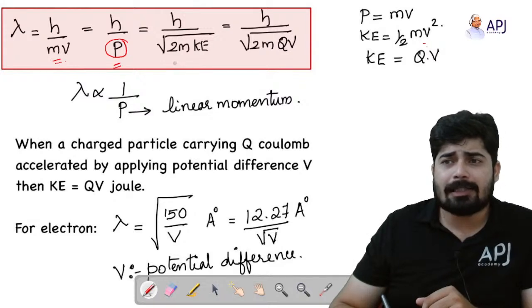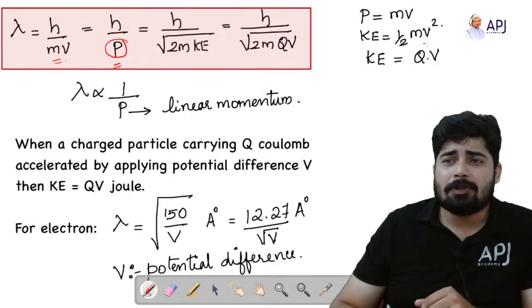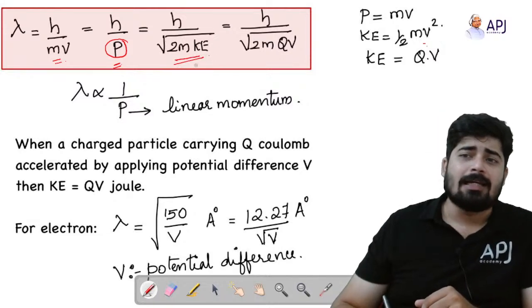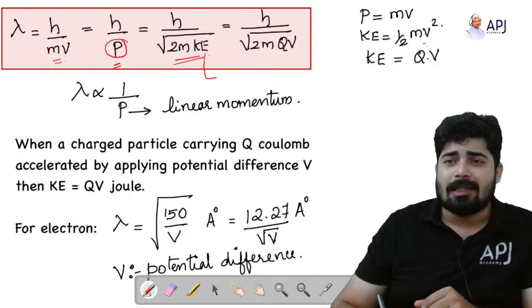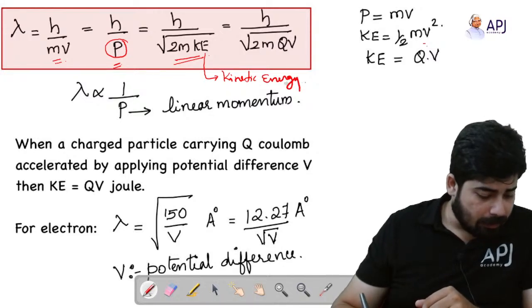There is a relation between momentum and kinetic energy, so in place of momentum you can write root of 2m KE, where KE means kinetic energy. You have to learn these equations by heart.